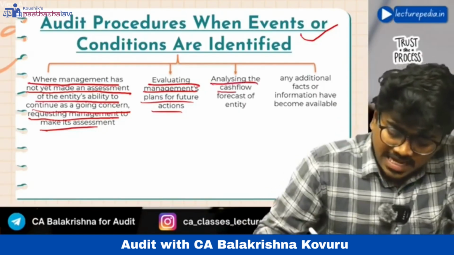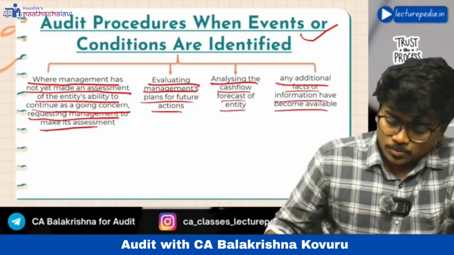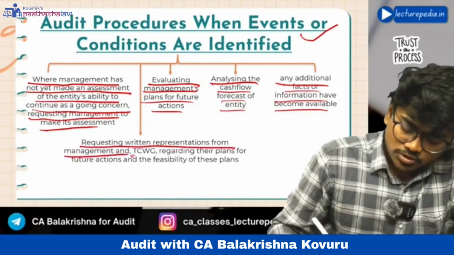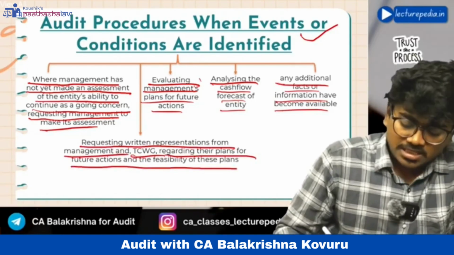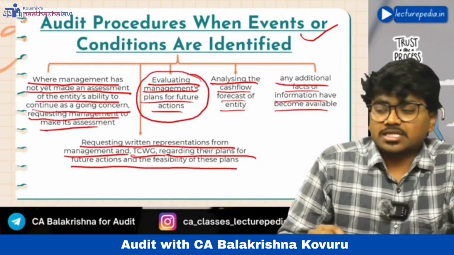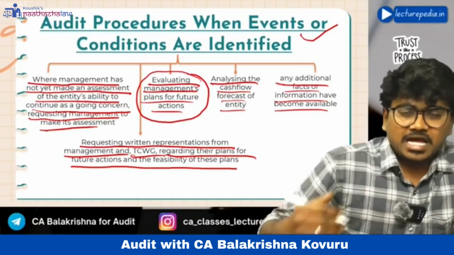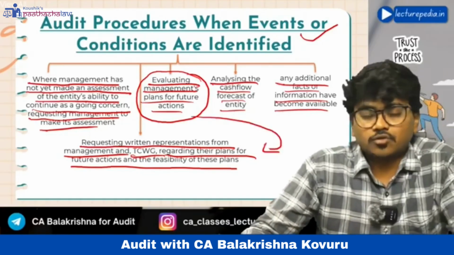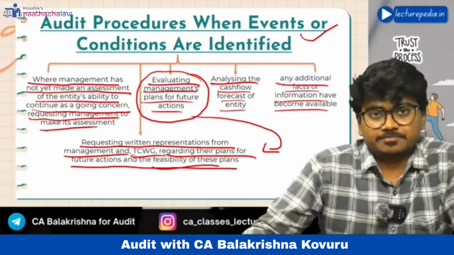Next, analyzing the cash flow forecast of the entity, considering whether any additional facts or information have become available, and requesting written representation from management and those charged with governance regarding their plans for future actions and the feasibility of these plans. Here management has told that they are going to take certain future actions. So the auditor should ask for a written representation of those future plans of action along with their feasibility.